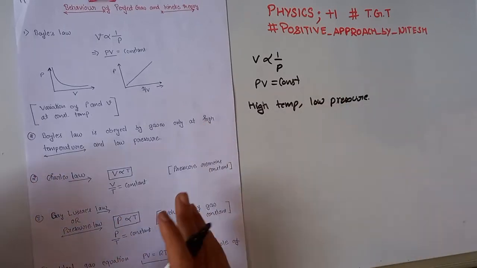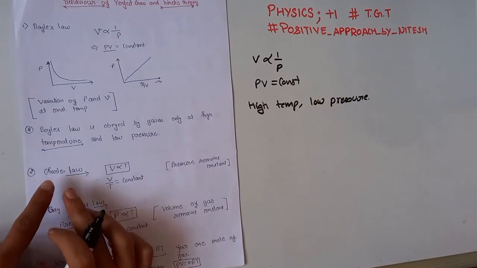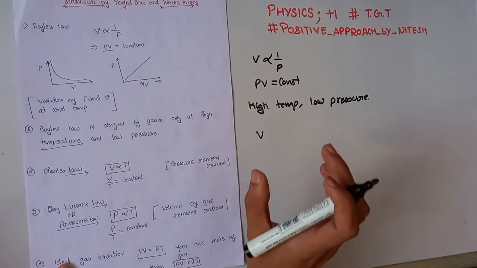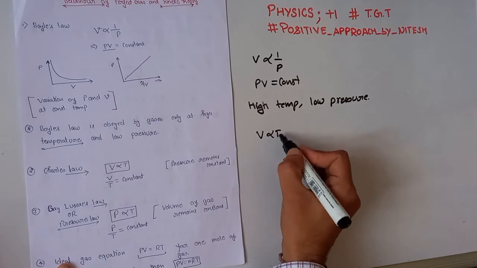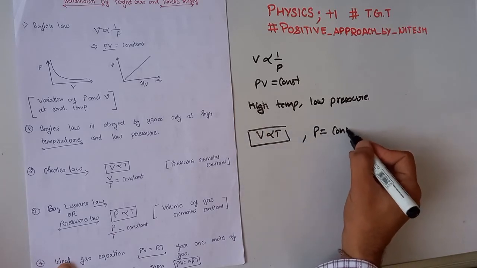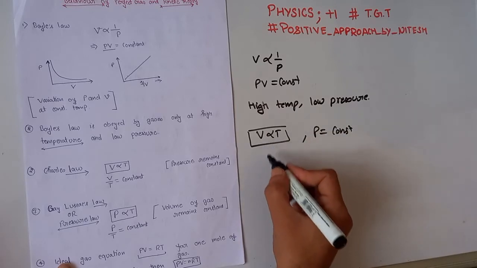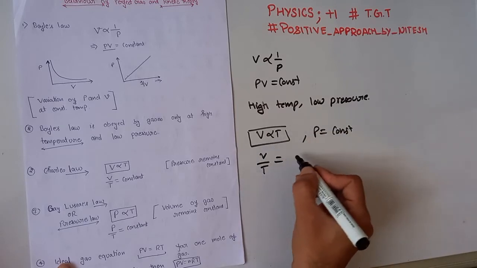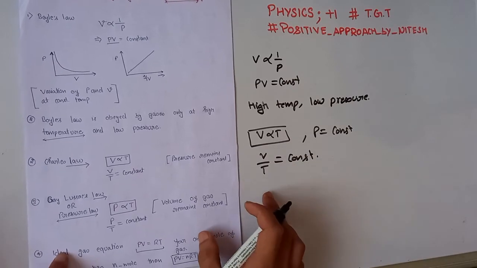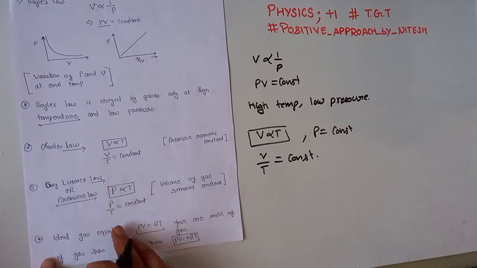Okay, our next law is Charles law. What is Charles law? Charles law states that volume of a gas at constant pressure is directly proportional to its temperature, where pressure is constant. This is our Charles law. What does this imply? V over T is equal to constant. This is our Charles law, and our next one is Gay-Lussac's law.